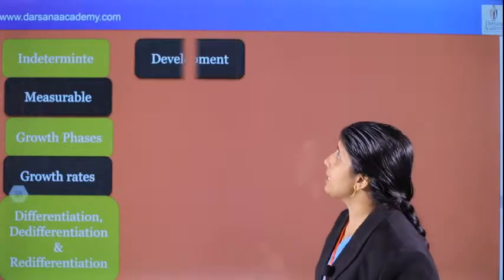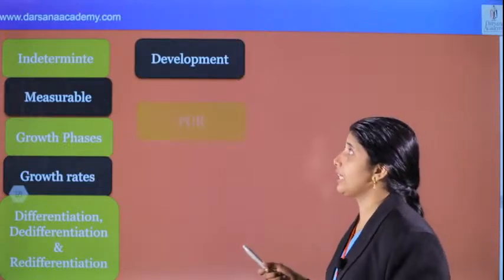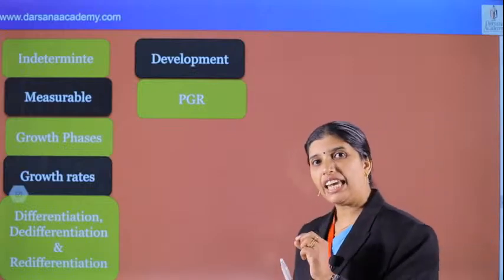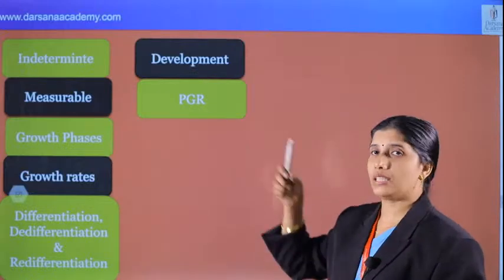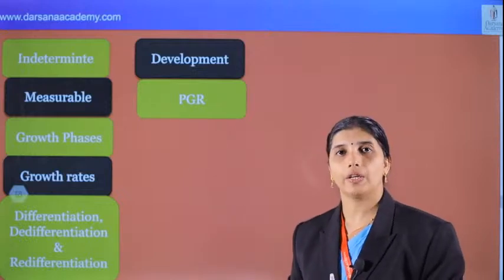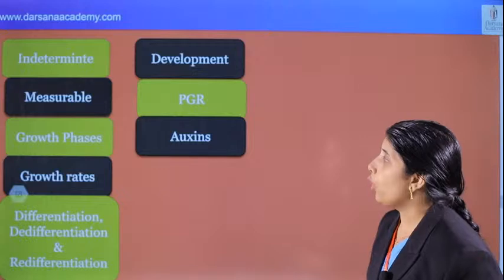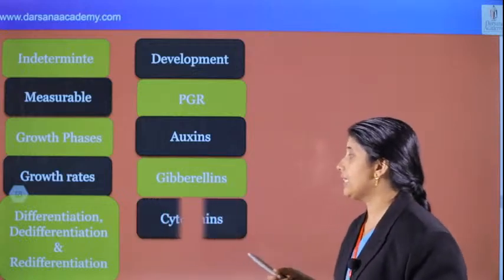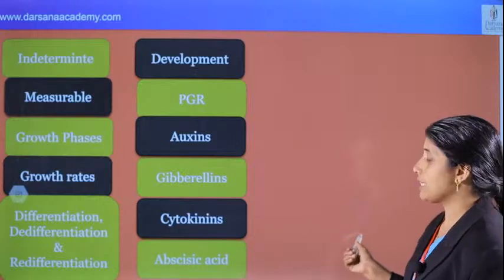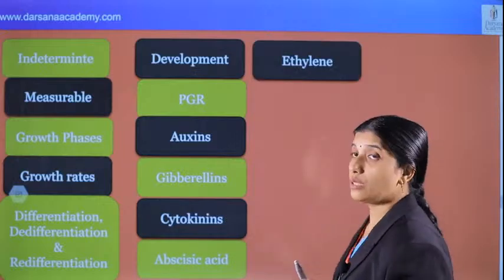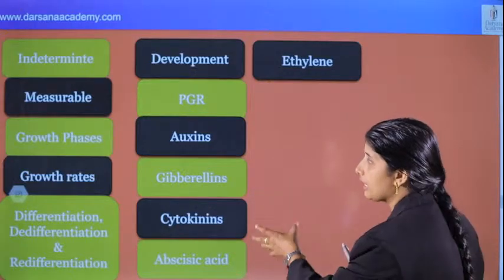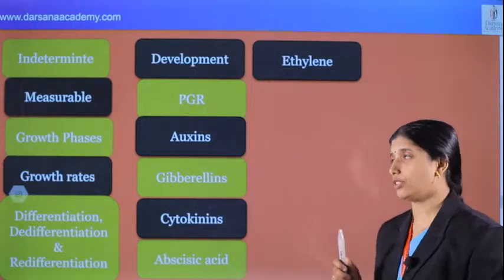Next we can see development, that is, the factors affecting development. The internal factors include intercellular factors, that is, between the cells. We can see PGR, plant growth regulators or phytohormones. Which are they? Auxin, gibberellin and cytokinin are the plant growth promoters, abscisic acid is the plant growth inhibitor, and ethylene mainly acts as an inhibitor rather than a promoter. That is in the NCERT. Who discovered each and what is the function? Very important, you have to study it.